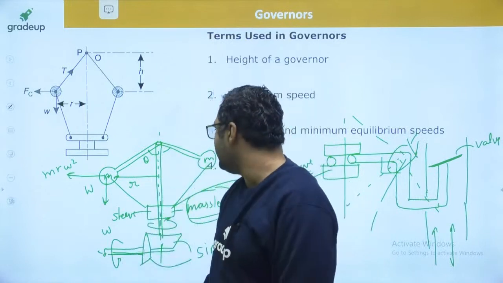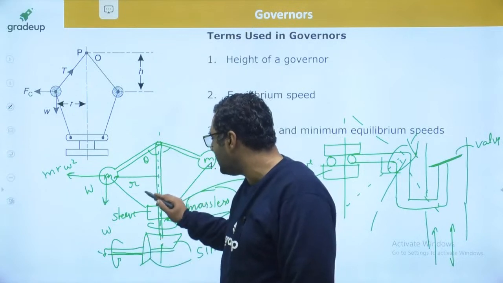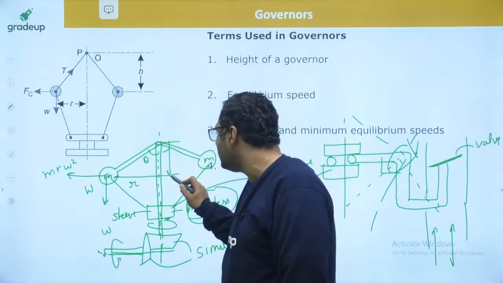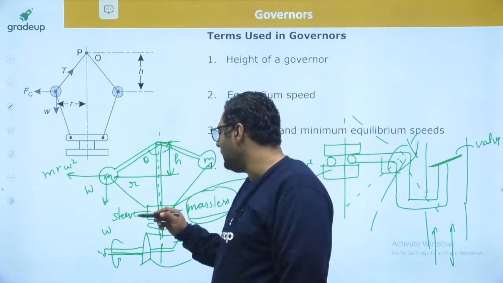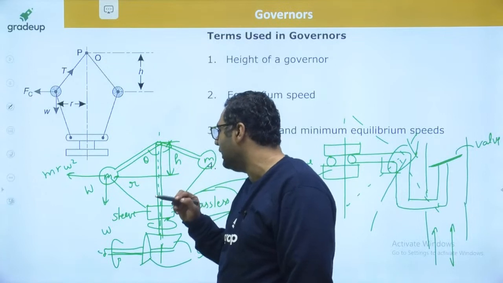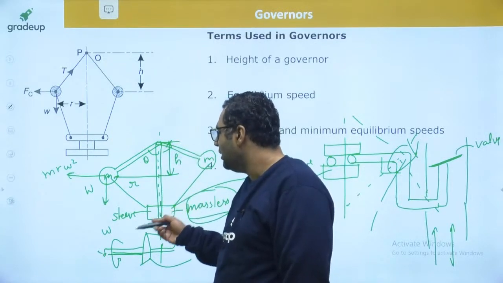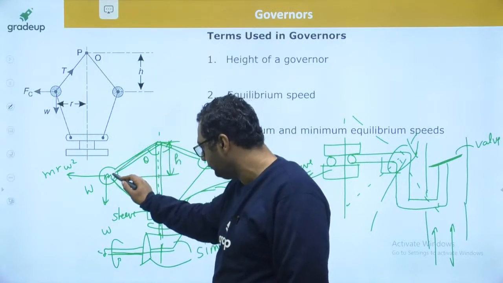So as I said, this angle is theta, and this is radius r, and the height of the governor is measured from this. This is the height. It is basically the distance between this mass, this is the link, this is the arm.